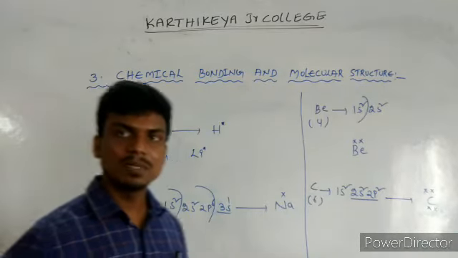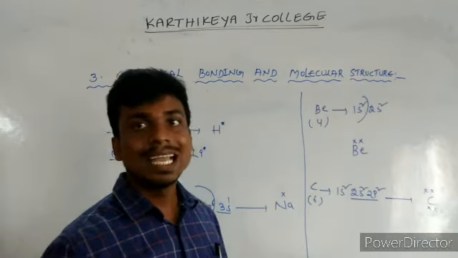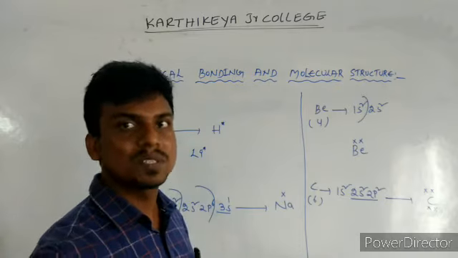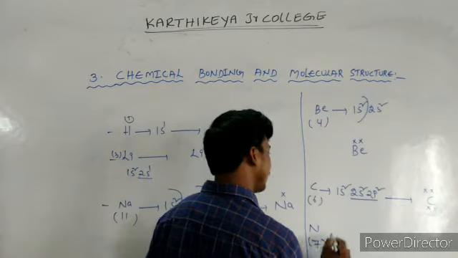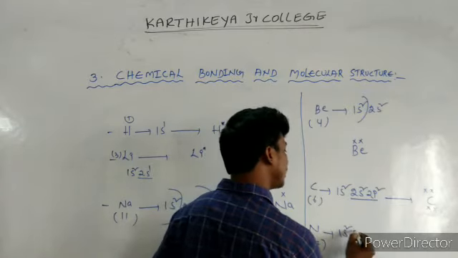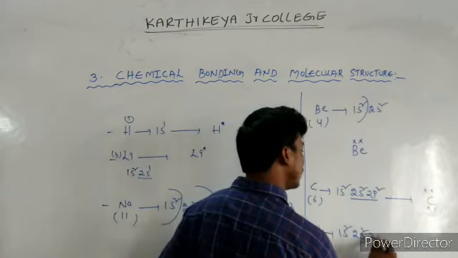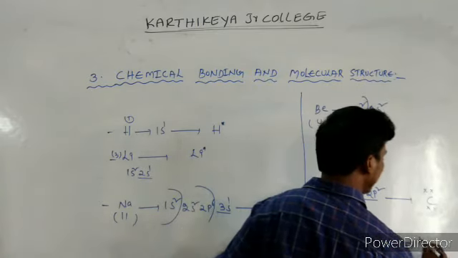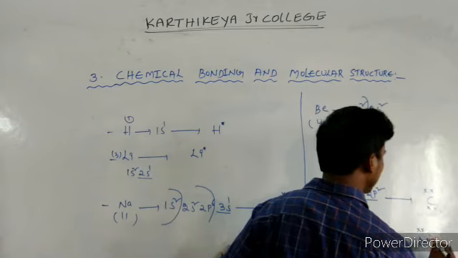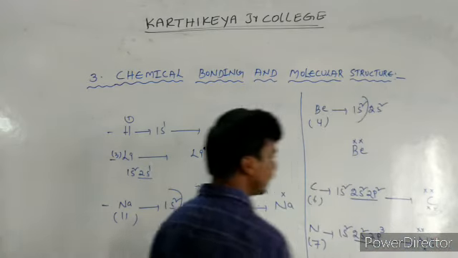Valence electrons are those in the outermost subshell. Nitrogen has atomic number 7 and configuration 1s2, 2s2, 2p3. Nitrogen has 5 valence electrons: 1, 2, 3, 4, 5.